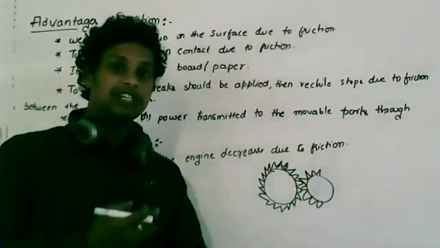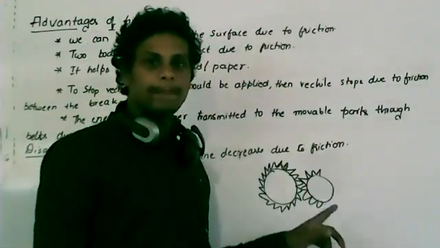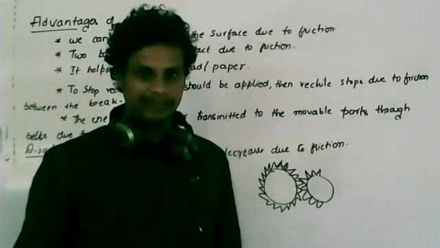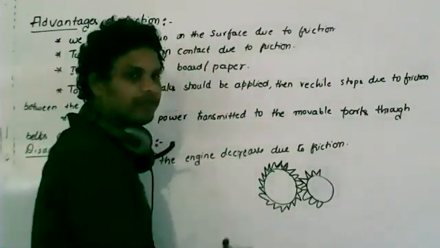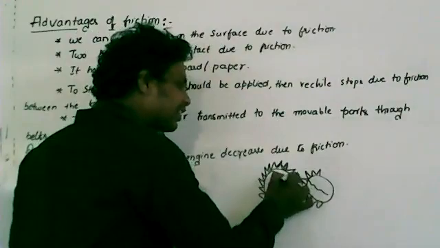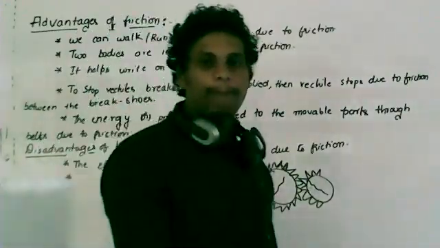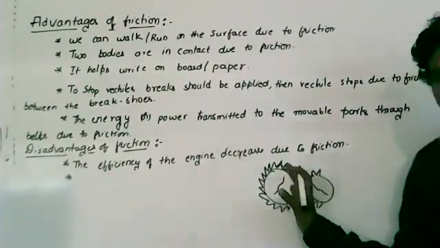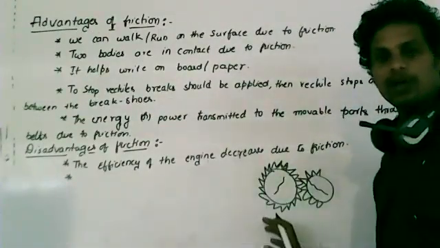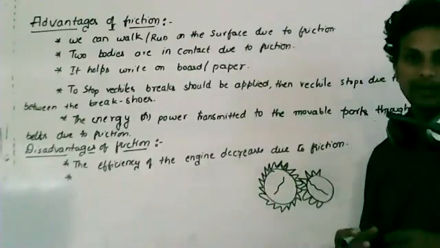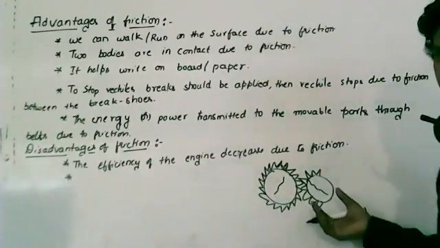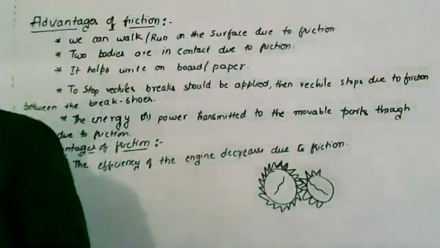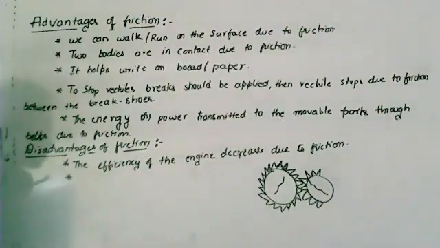But if the friction is more, the moving parts of the toothed wheel may get damaged quickly, or there may be tearing in the moving parts of the engine, or the lifetime of the engine will decrease because of friction.